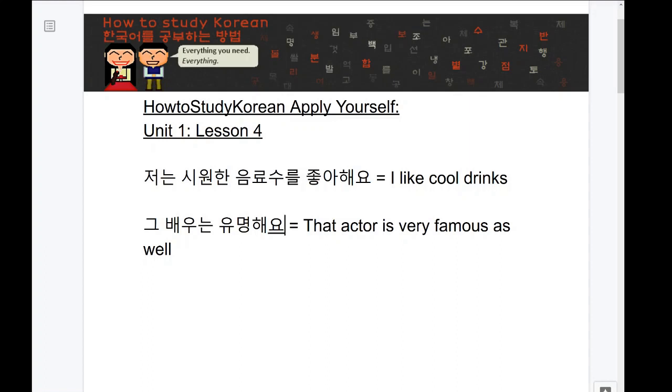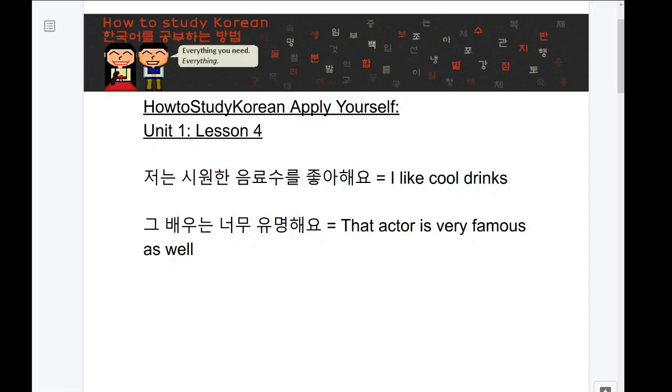This is also a plausible sentence. This is still saying that that actor is famous. I want to say that he's very famous, so it doesn't really matter which one I use, but I could say 아주 or you could say 매우. You could also say 너무, even though 너무 traditionally would mean that actor's too famous. These days, it's sort of turned into the meaning of that actor is very famous as well as that actor's too famous, and the situation would make it clear which one you're talking about.